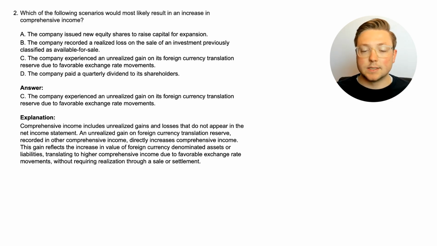Again, it looks like it has to do with things that are not on the income statement, but are more like unrealized things that are still affecting the company in the background, but again, they're not directly on the income statement. So again, helping us get a better view of what is actually happening in the company. And like I said, we will talk about other comprehensive income a little bit in this video, and then the next video will be all about other comprehensive income. It's very connected to the Statement of Comprehensive Income. Let's go ahead and go to the next question to learn more.